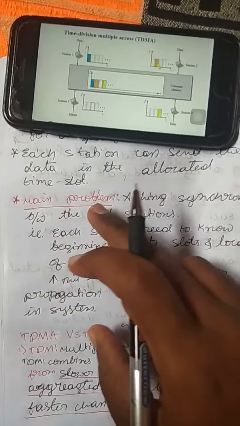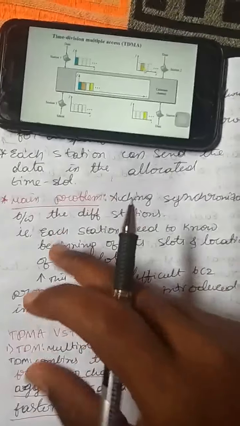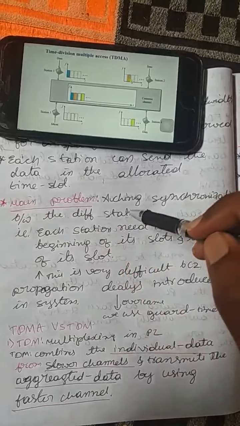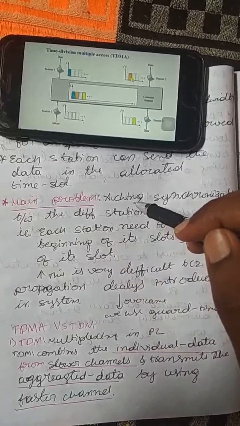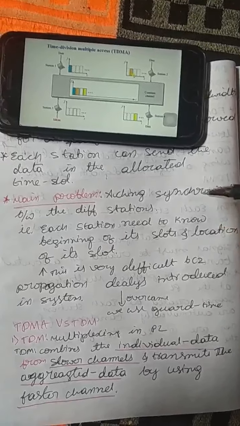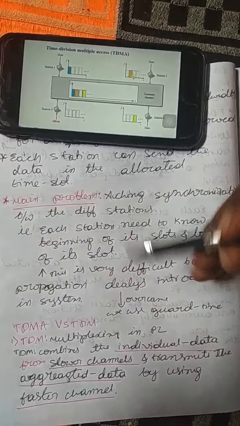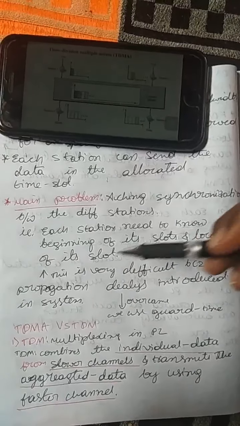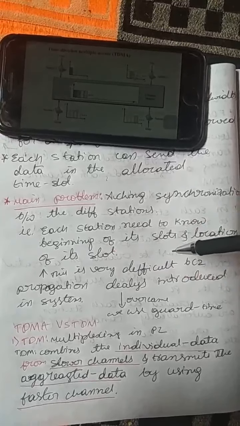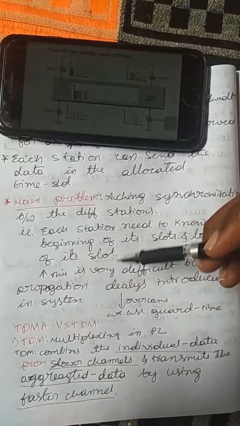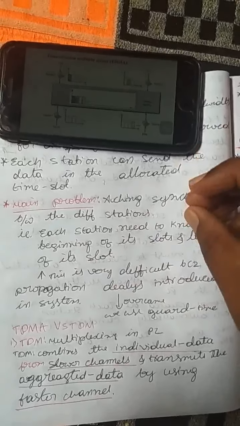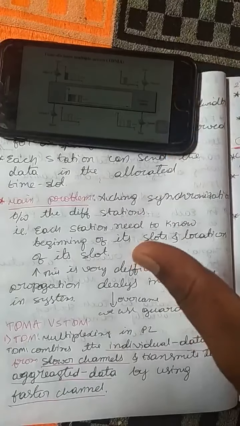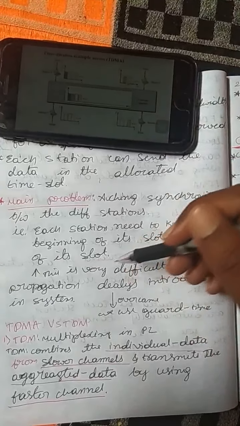In TDMA there is one main problem: achieving synchronization between the different stations. Synchronization means matching between the different stations, and that is the main problem here. That is, each station needs to know the beginning of its slots and the location of its slots. Each station should know the beginning of its slot and the location of its slot. Okay, this is very difficult.